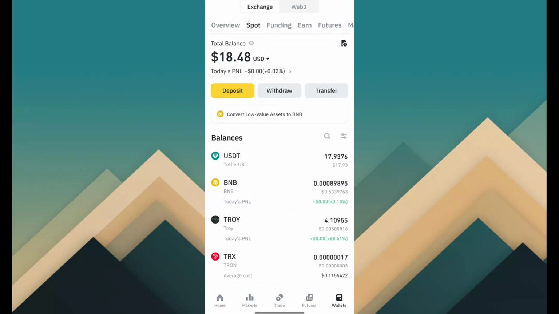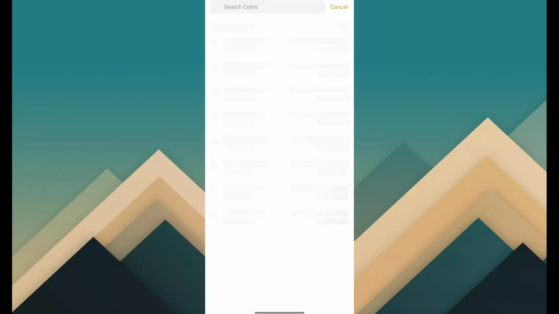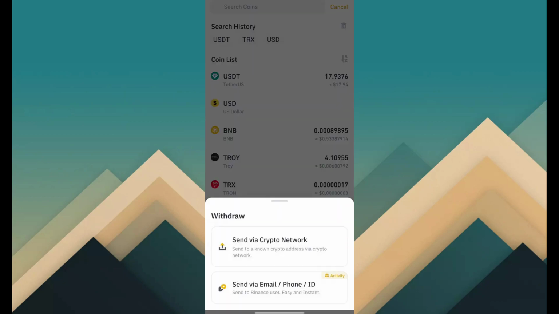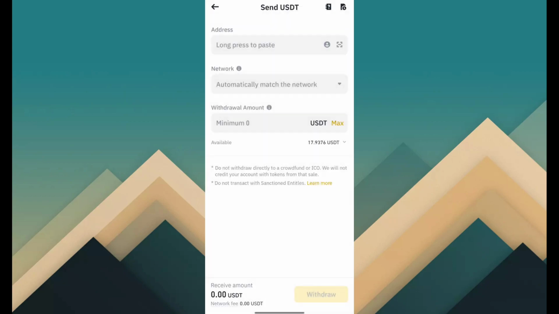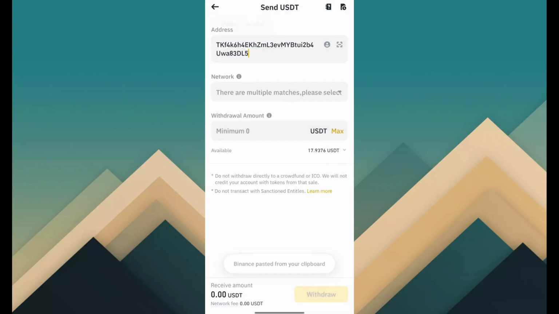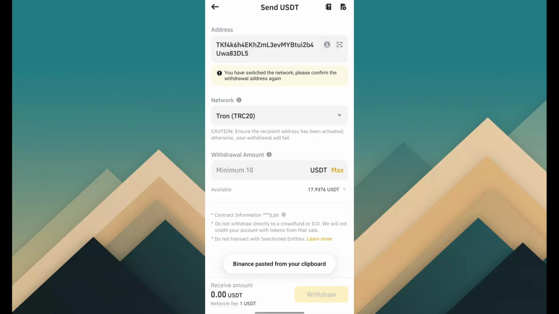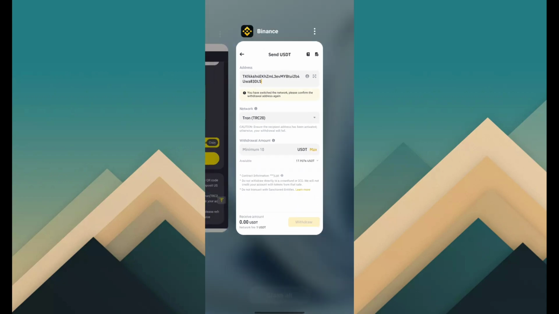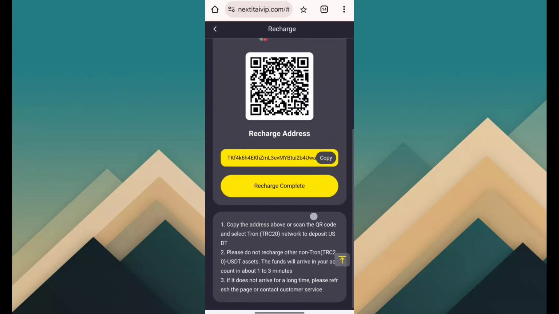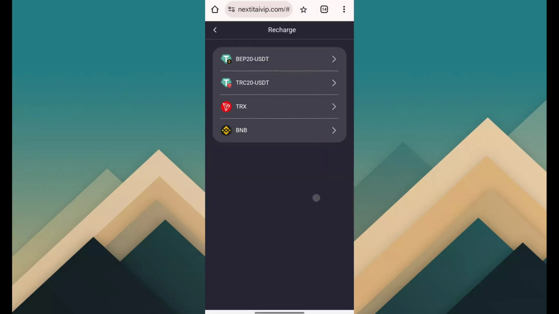I know you want to recharge, so click on the withdraw button. Then here there is USDT and send via crypto network. Long press and paste that address. Select network TRC20. Fill amount according to your budget and click on withdraw. After it's done successfully, your fund will be added within 1 to 3 minutes.